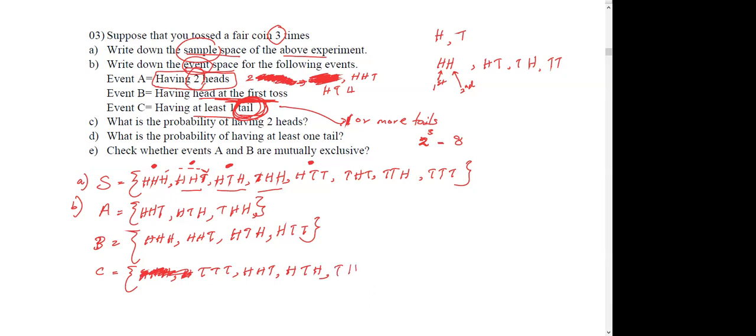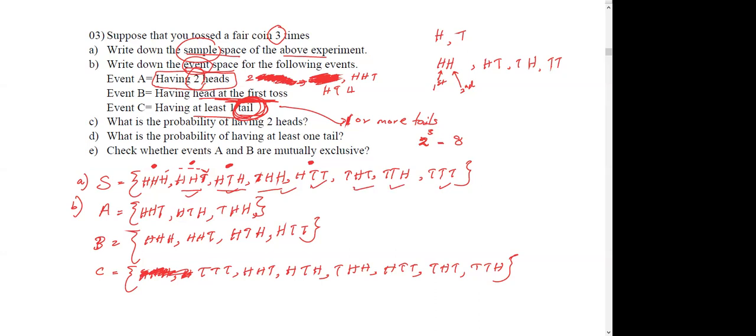Then starting from tail, two heads; first head, then two tails; tail, head, tail; two tails; tail, tail; two heads, tail, it's there; HTH, it is there; THH, here; HTT, it is there; THT; TTH, yes. So you can see there are 7 outcomes.